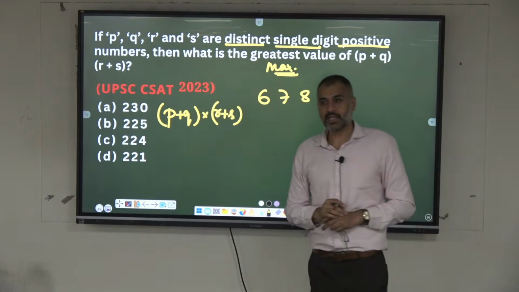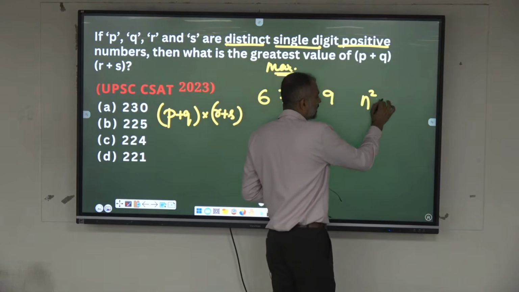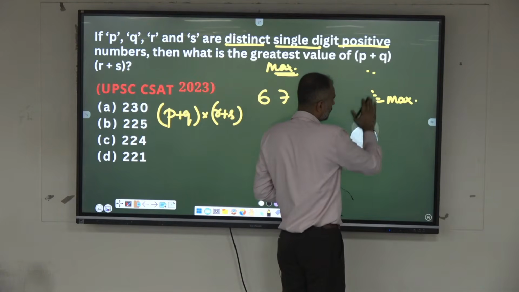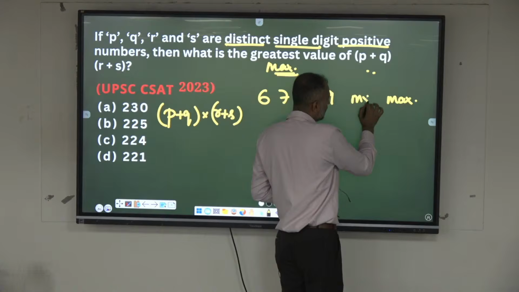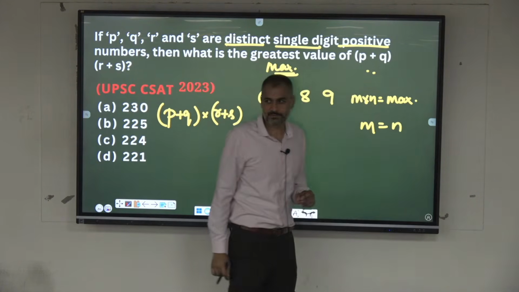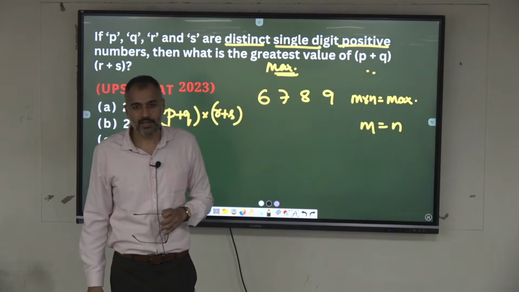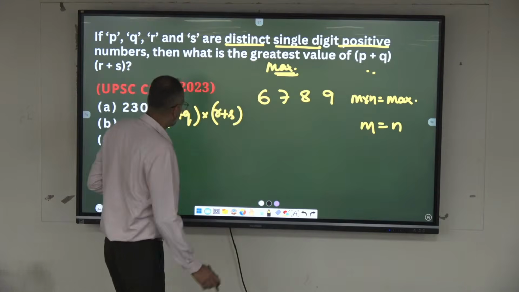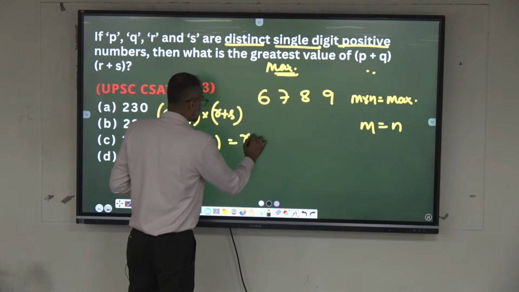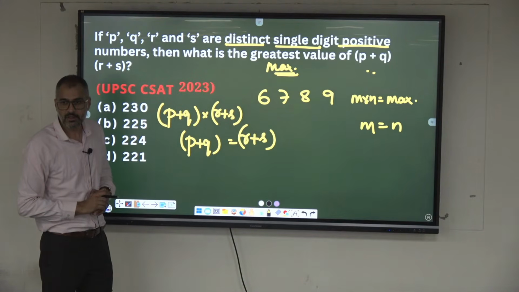You know when you get a maximum value? N square will be maximum, or M into N will be maximum for the value M equal to N. That is the maximum value. Meaning if P plus Q is equal to R plus S, then only if you multiply them will you get the maximum value.